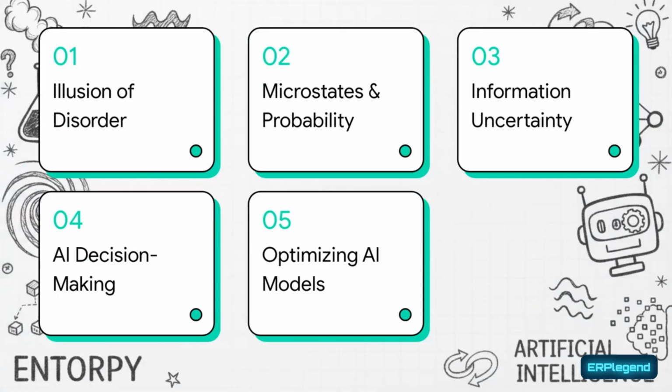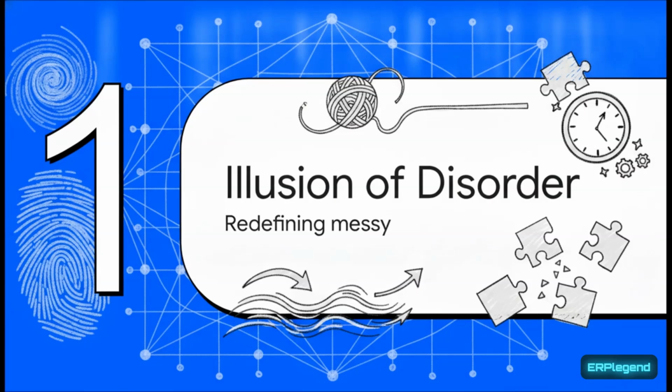Okay, let's dive into this. Here is our roadmap for today. We'll be hitting the illusion of disorder, microstates and probability, information and uncertainty, AI decision-making engine, and finally, optimizing models and challenges. Starting off with Section 1, the illusion of disorder.